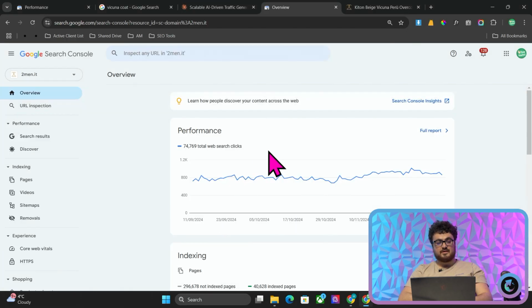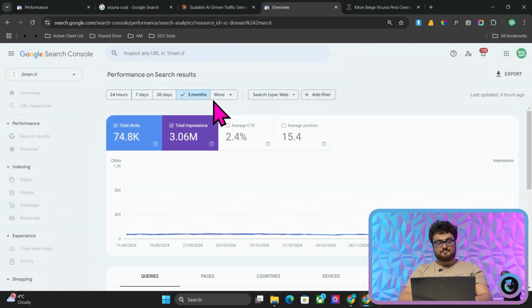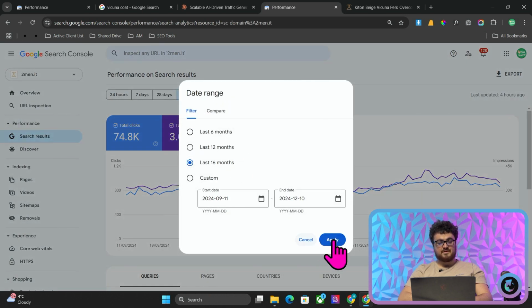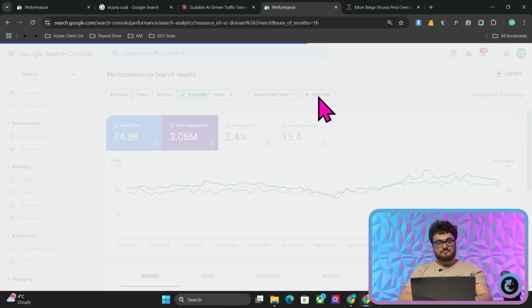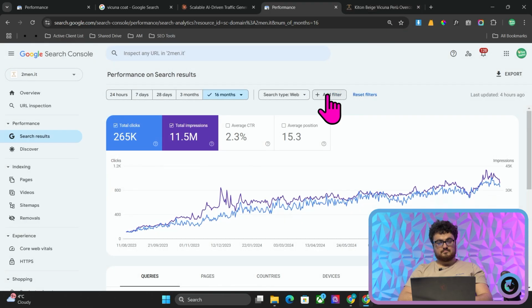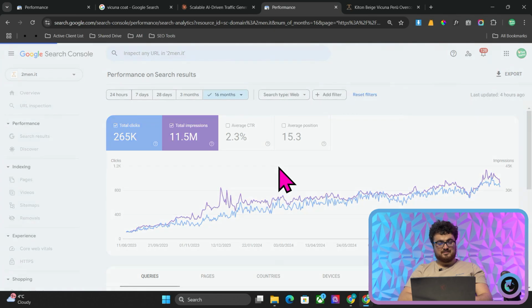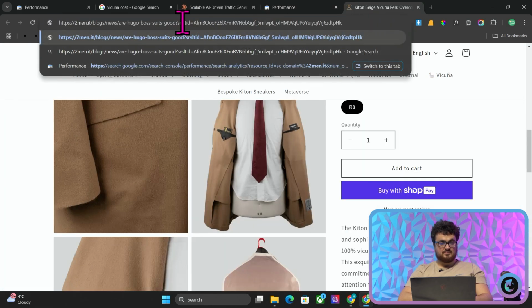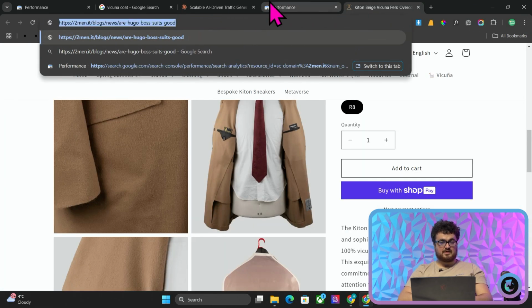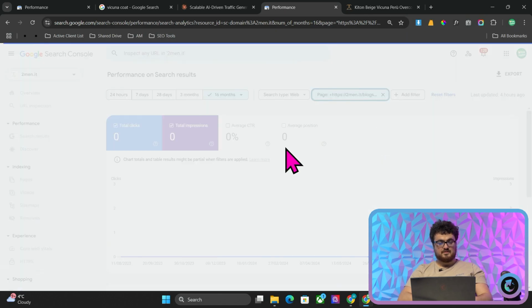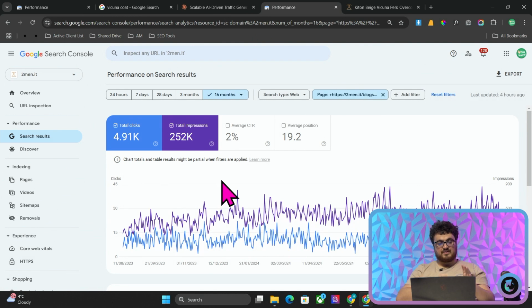I'm going to right click here, copy link address, go to search results. We'll put it on 16 months, right? And then add filter. First of all, wow. Second of all, add filter. Oops, that has a lot of crap at the end of it. I don't know what is going on with Google's TLIDs recently, but so we'll put this here, and you'll see, hopefully, yeah. So 5,000 clicks, 252,000 impressions. We can all say this is a successful blog post, right?